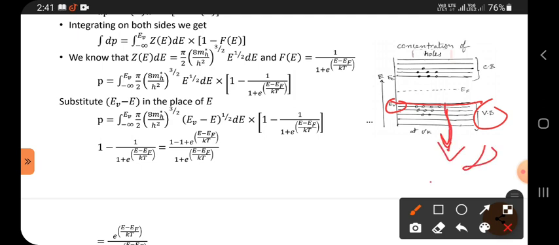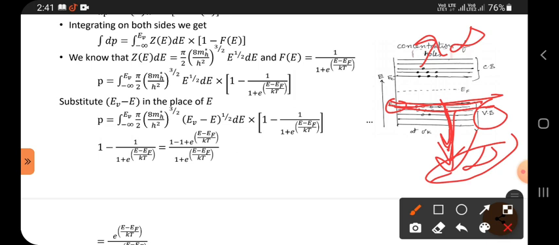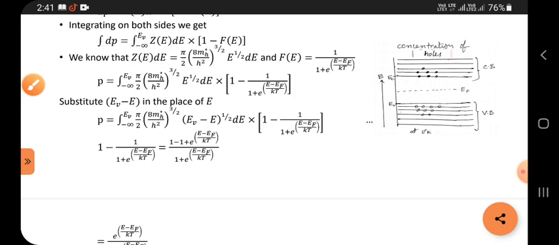Which infinity? Downside we take minus infinity, and upside we have already taken plus infinity. So the holes are present here and downside, up to minus infinity. So the upper limit is EV and the lower limit is minus infinity. That is why minus infinity to EV is taken.